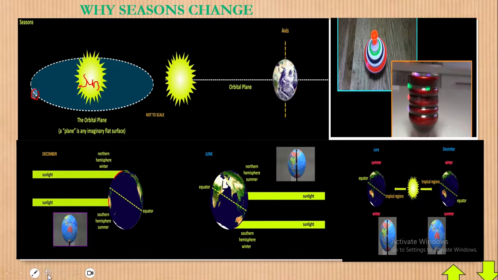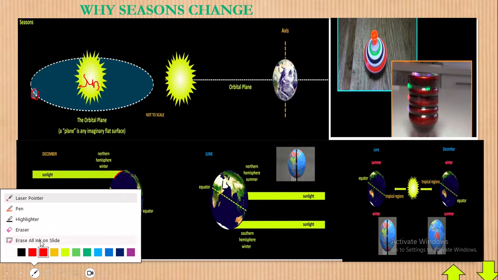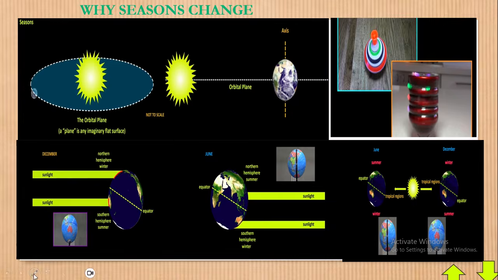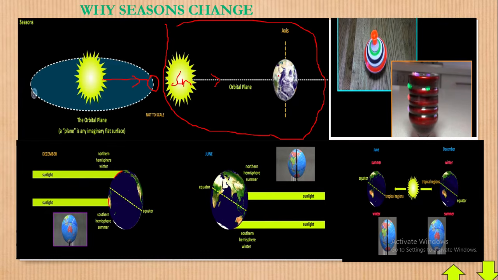And now guess what? As the earth is orbiting or rotating around the sun, what must you know? As that is happening, it means that as the earth is in this place, the sun rays will come directly like that. So we have again this picture from here like this. As our sun is here, the rays from the sun will come and hit. But remember, this is the point of rotation of the earth.